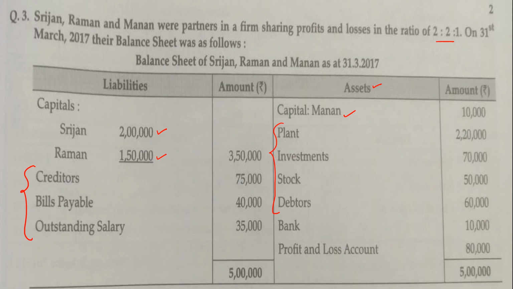Other than that, the profit and loss account of 80,000 on the asset side represents accumulated losses, so it has to be transferred to the debit side of the partners' capital account, distributed in the profit sharing ratio of 2:2:1. And this bank account balance would be taken to the bank account, which we will also prepare in this session.